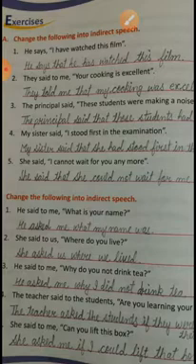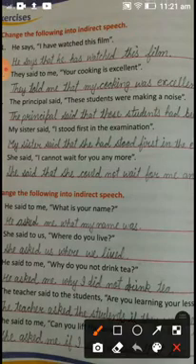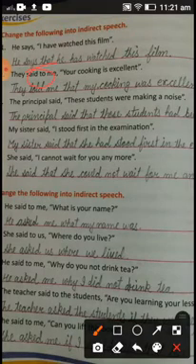Okay, next one is, they said to me, your cooking is excellent. So they told me that my cooking was excellent. Okay, next, the principal said these students were making a noise. So the principal said, one more thing I would like to tell you students, said to will be converted into told here.